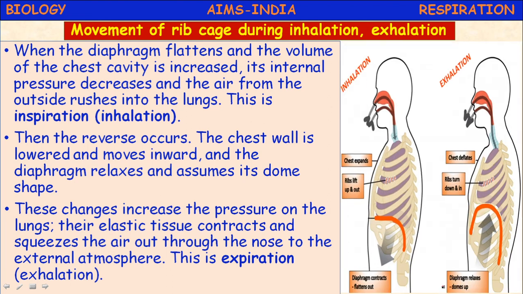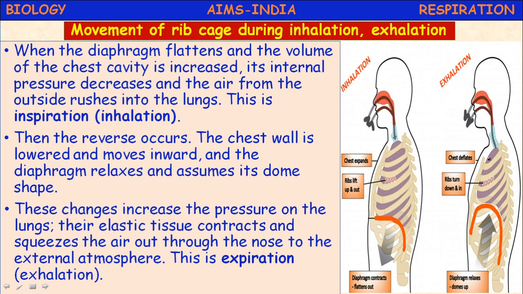Once again, you see the picture where during inhalation the chest expands and the ribs lift up and out. The chest expands, internal air pressure decreases, so the air rushes inside. The diaphragm contracts, flattens out, and comes down to increase the chest cavity.